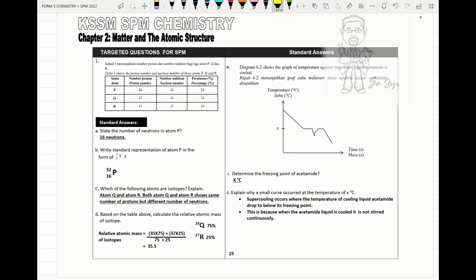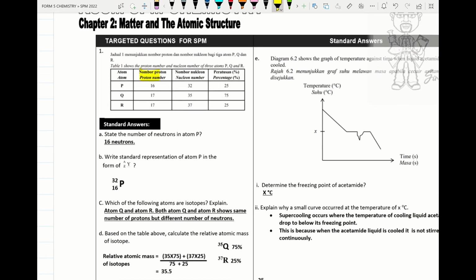Under this question, try to check the table. The proton number, nucleon number, and percentage of the atom are given in the question. When we check the proton number, Q and R have the same proton number, but the nucleon number is different. So we circle this Q and R. This Q and R is known as isotope. Alright, so we try to answer the question.